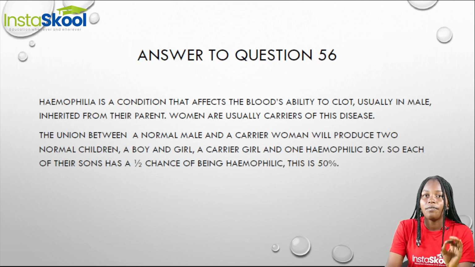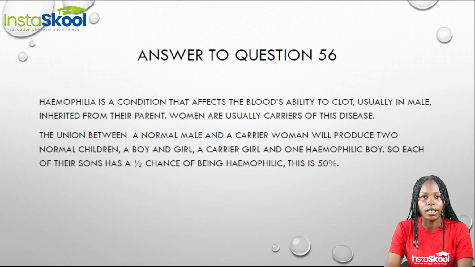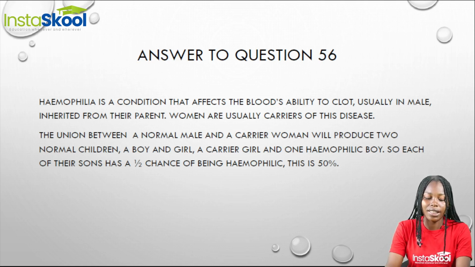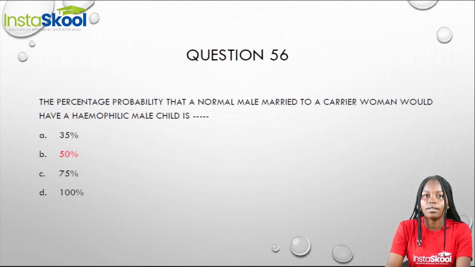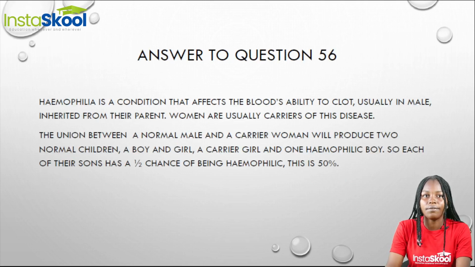This is 50%. If they have two boys, with each of them having a 1/2 chance of being hemophilic, this simply means that it is 50%. So the percentage of having a hemophilic male child is 50%.